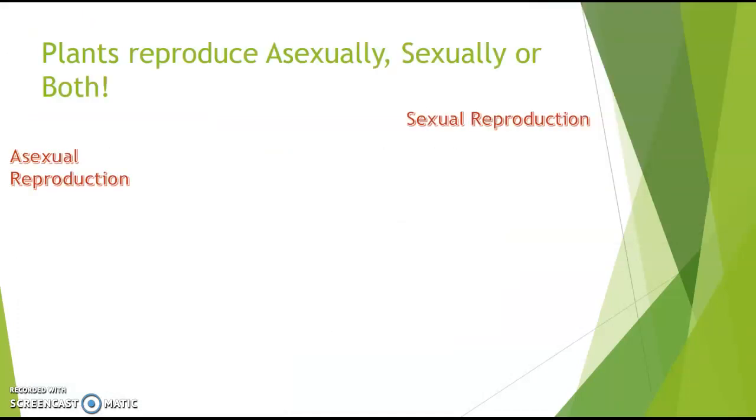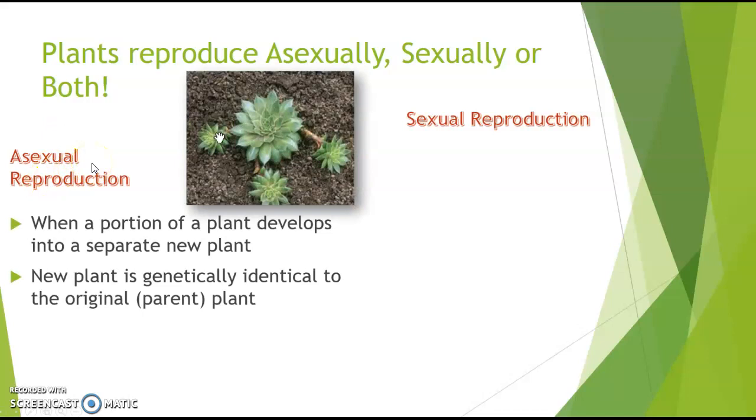So plant reproduction is what you're talking about this week. They can reproduce with one parent, asexually, or two parents, sexually, or even both. Asexual reproduction is when a portion of a plant turns into a separate new plant. Strawberries reproduce this way. The new plant is genetically the same as the parent plant.